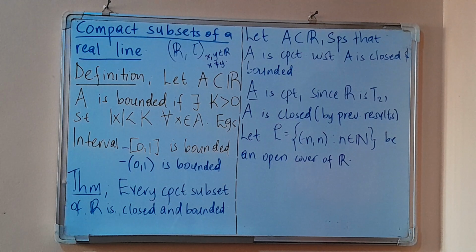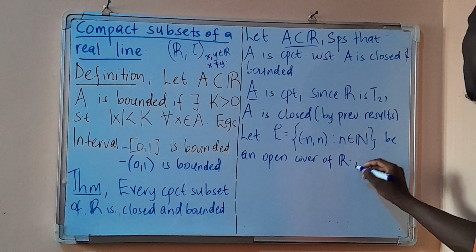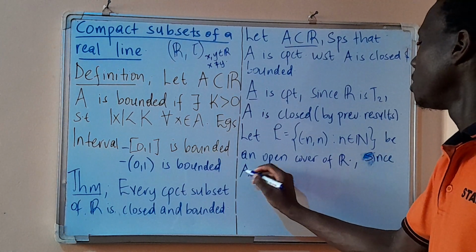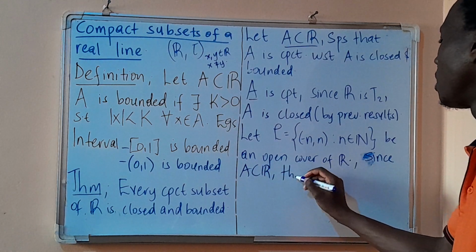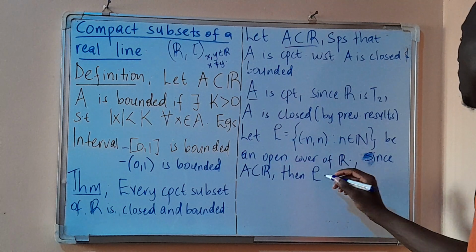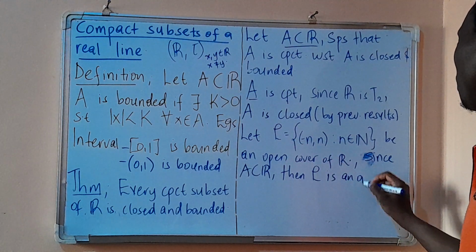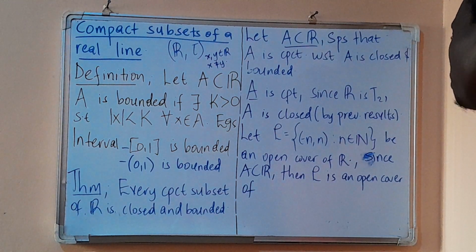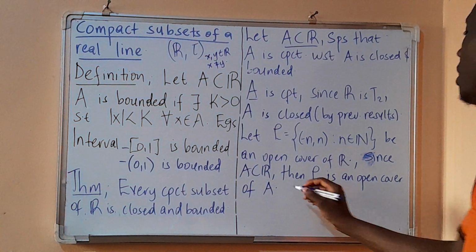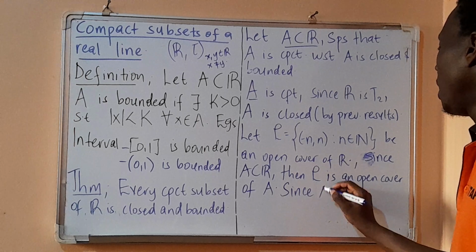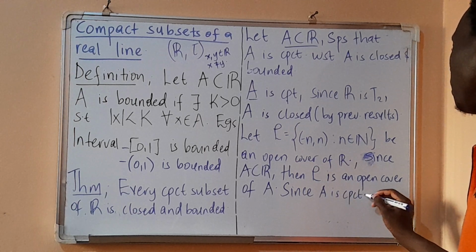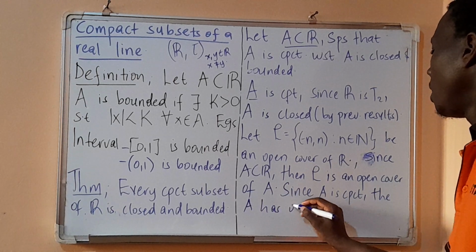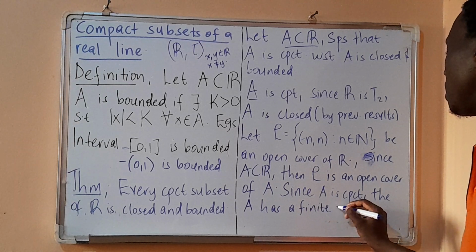Since A is a subset of R, this set here is an open cover of A. Since A is compact, A has a finite subcover.